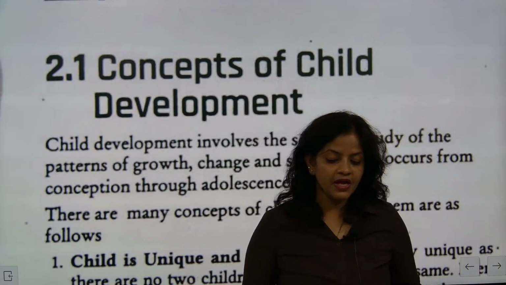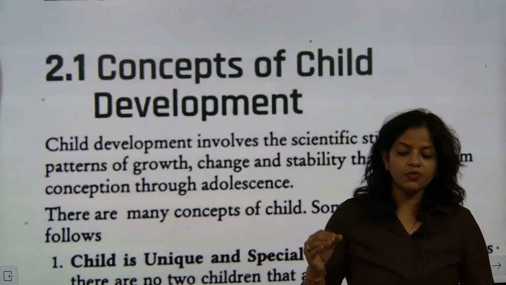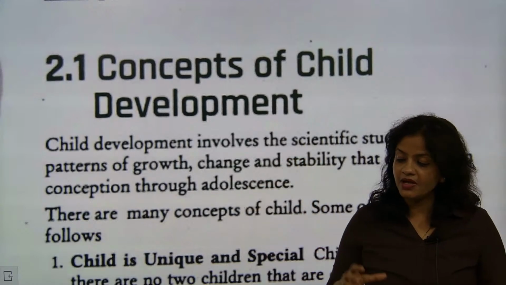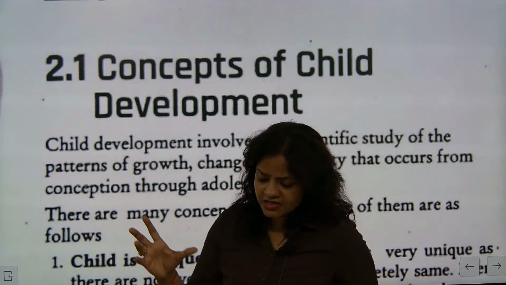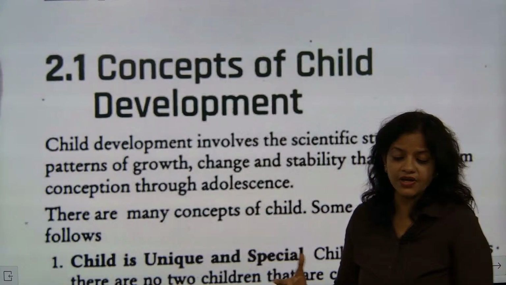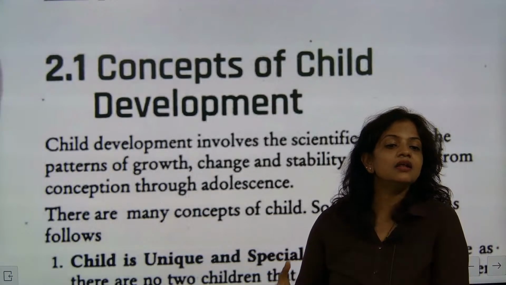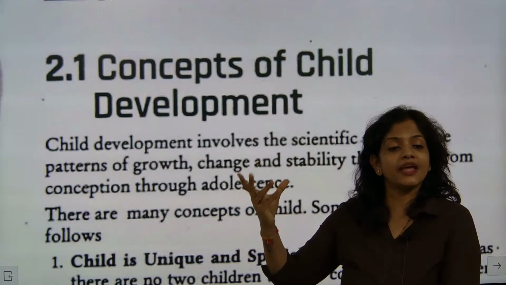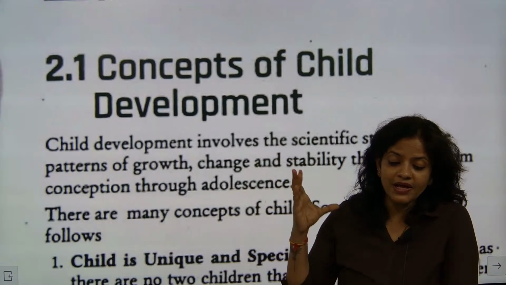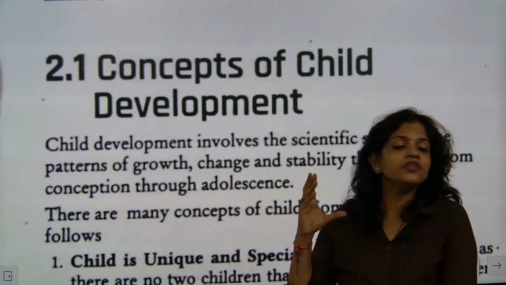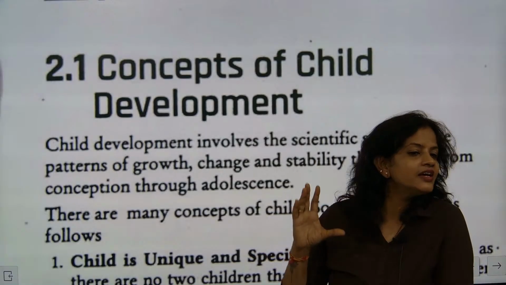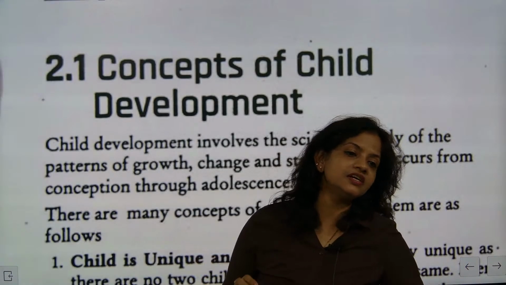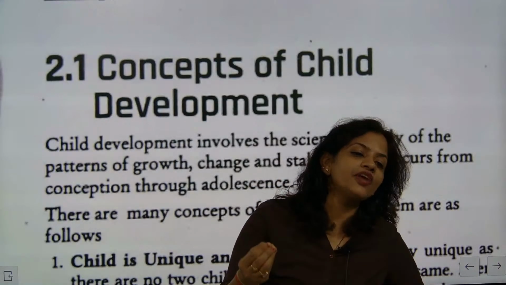If anybody asks what exactly development means: since the day the female conceives, till the child goes through the learning phase and then the second or third stage, it is considered the development phase of the child.